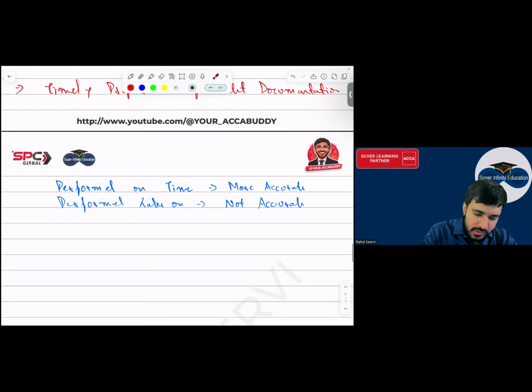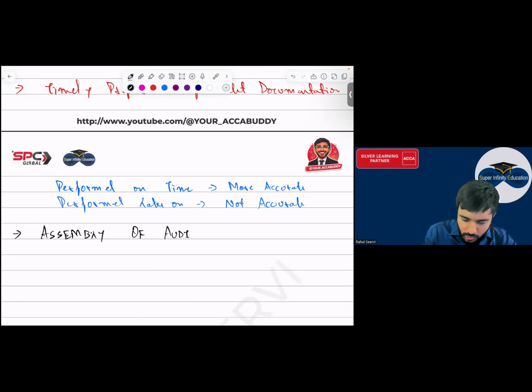Now coming to the next one, everyone. These are important for theory MCQs. Assembling of audit file, everyone. Assembling of what? Audit file.